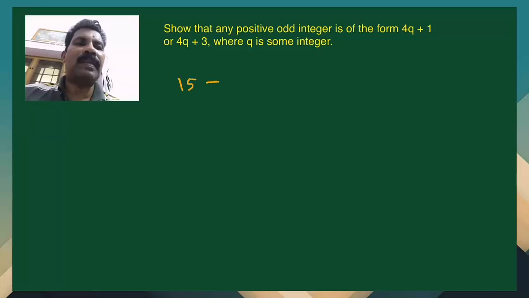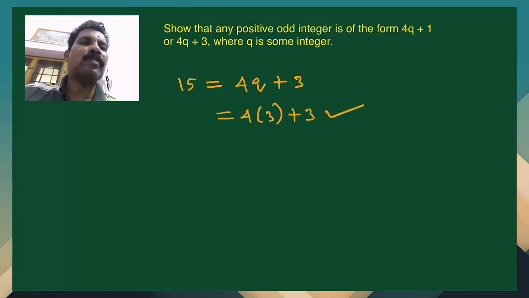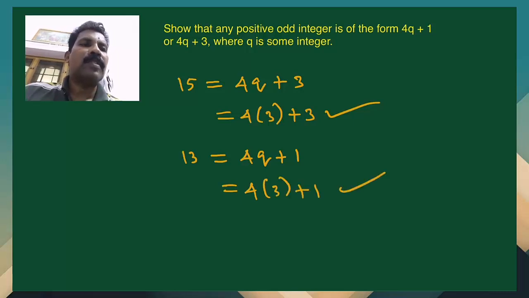For example, if you take 15, this is of the form 4q plus 3, because that is 4 into 3, 12, plus 3. And if you take another one, say 13, then 13 is of the form 4q plus 1, because 4 into 3 plus 1. So this way we can verify the result.